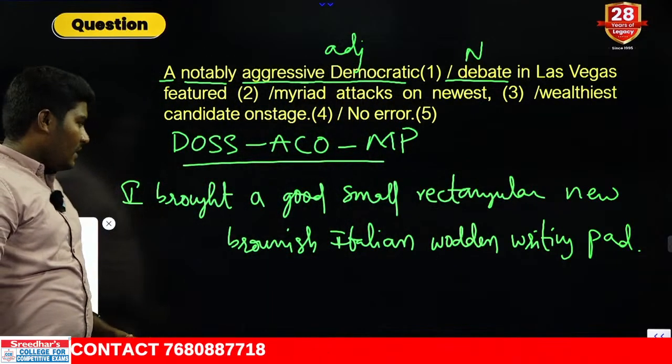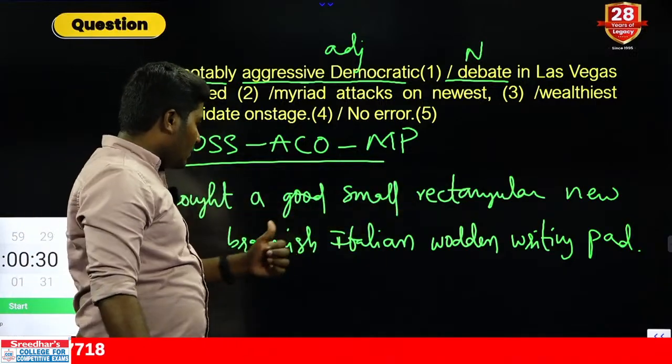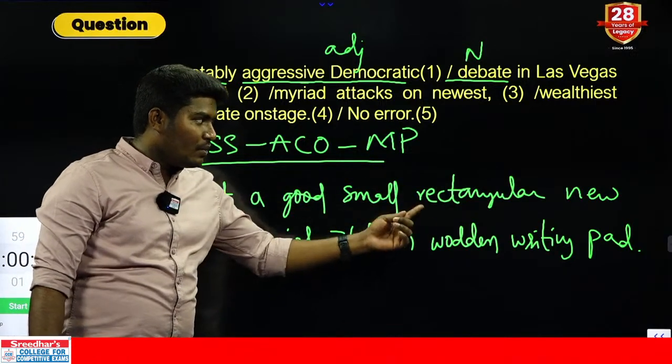Look at the sentence very carefully. I brought a good small rectangular new brownish Italian wooden writing pad.